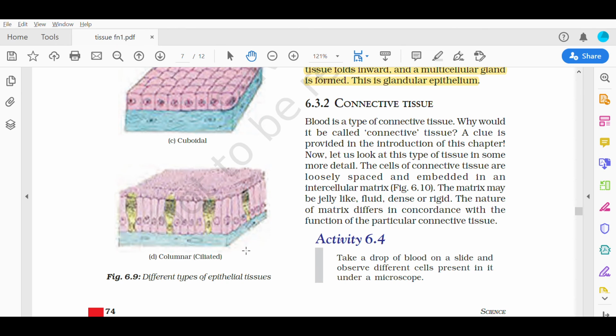Now in the end, let us summarize what we have done. Epithelium tissue is the protective tissue. This epithelium tissue is of different types. On the basis of layers, they are of two types, simple squamous epithelium and stratified epithelium. On the basis of shape, they are of three types, squamous epithelium which is flat and scale-like, columnar epithelium which is column-like, and cuboidal epithelium which is cube-like. And sometimes they become specialized to form glandular epithelium.